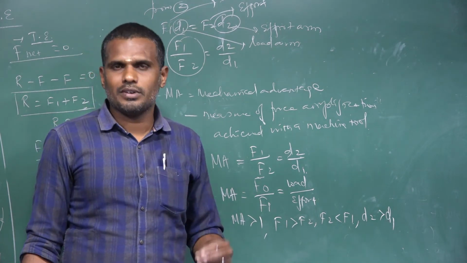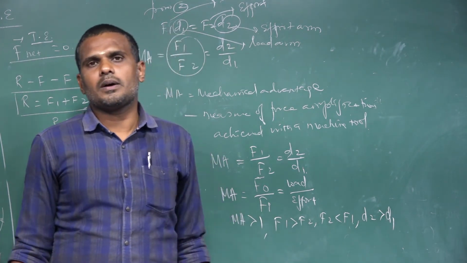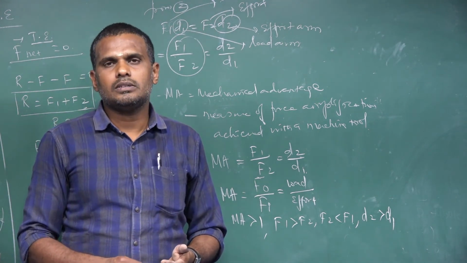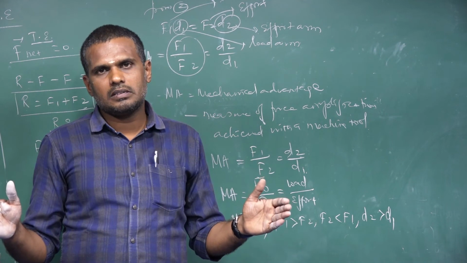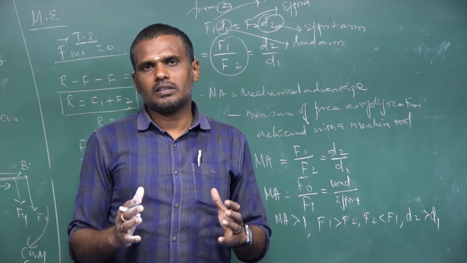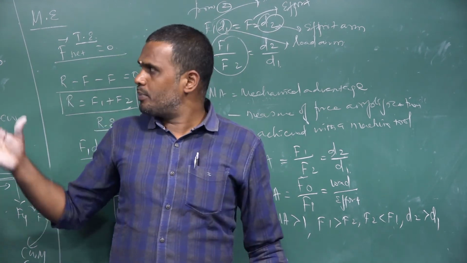So once again, I would like to recall the definition of couple: a pair of forces equal in magnitude, opposite in direction, separated by a perpendicular distance, whose lines of action do not coincide, causing a turning effect in the body, is called a couple. And what is the principle of moments?